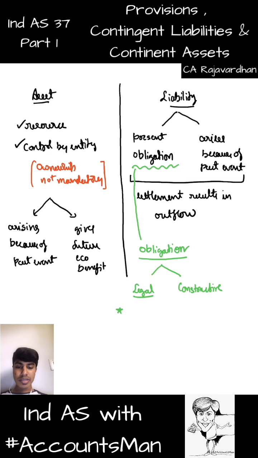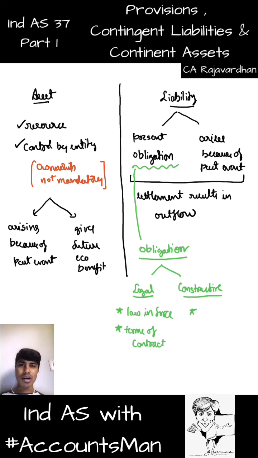So legal obligation arises because of law in force or terms of the contract that you entered into. Any obligation that arises because of the law in force or because of the terms of the contract that you already entered into is called legal obligation. And constructive obligation is certain things that you are forced to do because of the policies and practices that you follow. Say you have this policy and practice that whenever a customer comes back unsatisfied with the product and returns it to you, your policy is to return the money to them, a full refund.